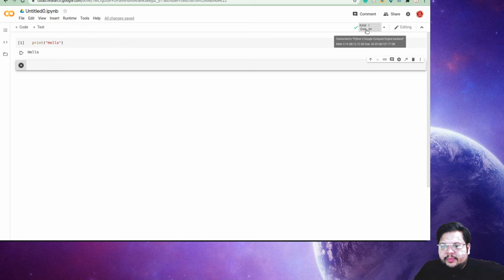So what are the best and the bad things about it? The good thing is that everything is free. You can use the GPU. You don't need to install Python on your own system. Third thing, even if you close this tab and your program is running, it will keep on running on their system. Now coming to the demerits.